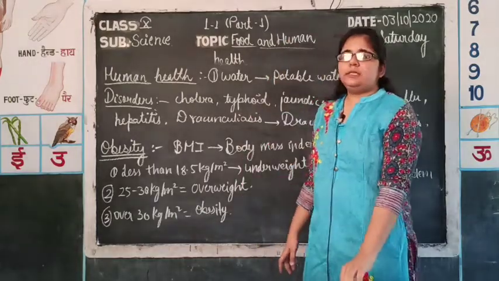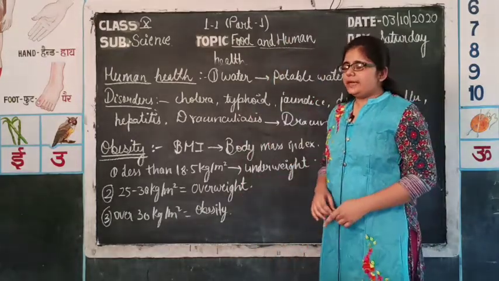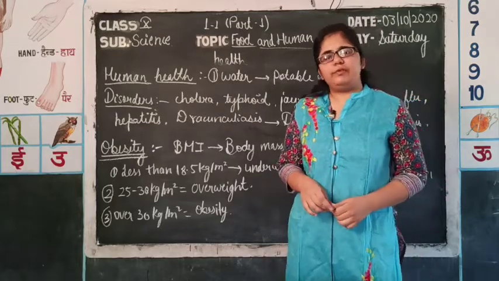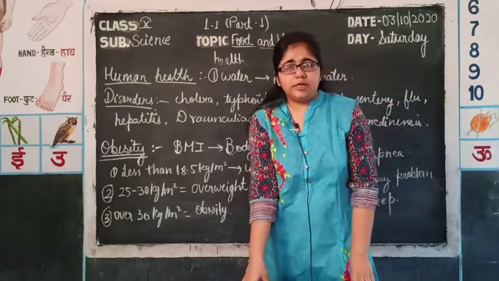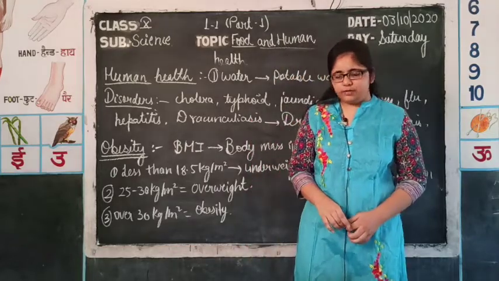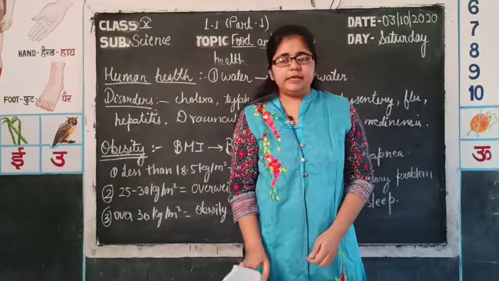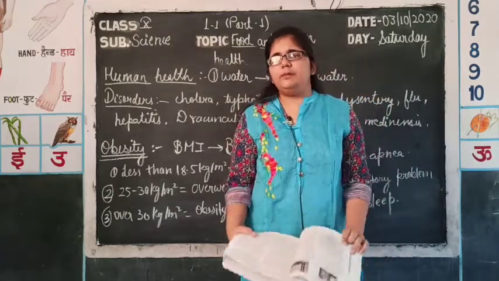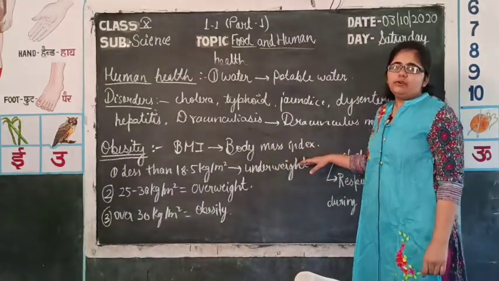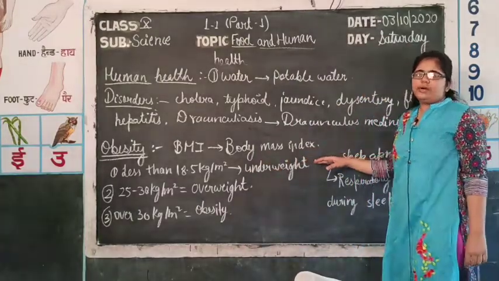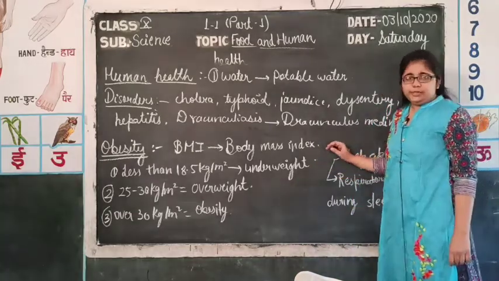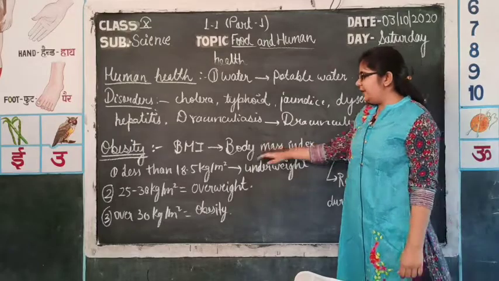Now, we will discuss obesity, the deposition of an excess amount of fat in the body. Excess fat you can say is overweight, but obesity occurs when this excess amount of fat has various disorders and harmful effects on our body. There is a body mass index. Body mass index, BMI, is basically a ratio of height and weight.